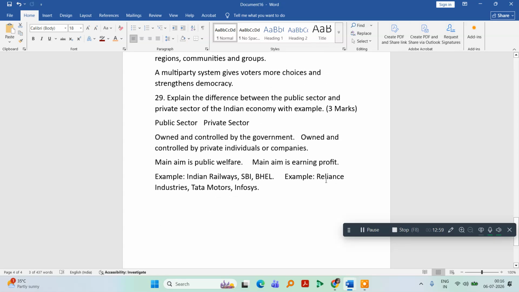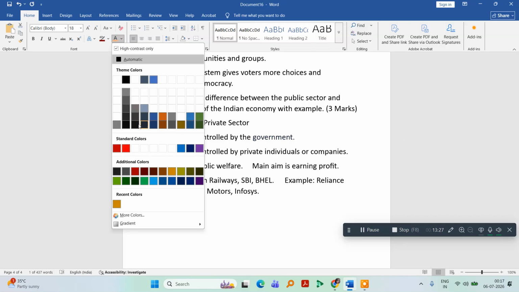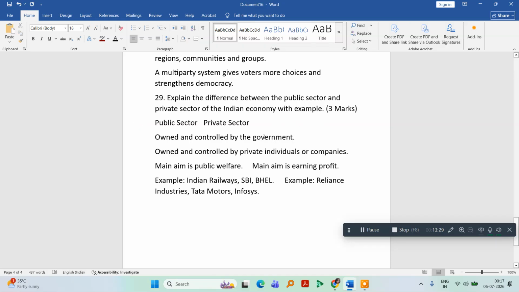Listen to me carefully. The public sector is owned and controlled by the government. Number one point: the private sector is owned and controlled by individuals or companies. The public sector is owned and controlled by the government. Very important point. And the private sector is controlled and owned by the individuals.